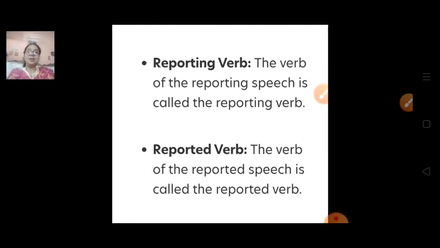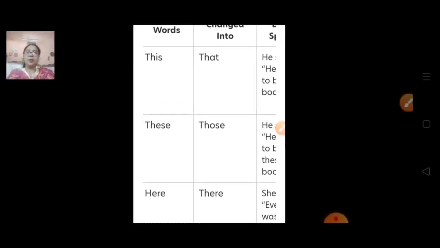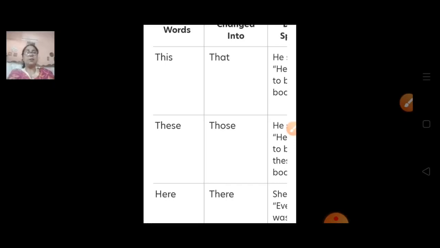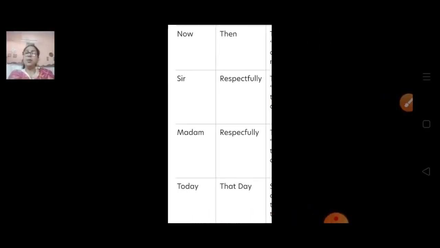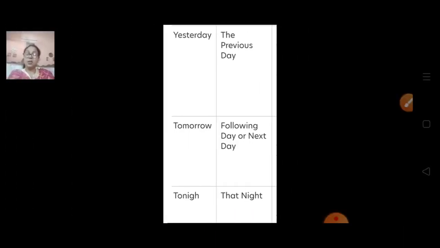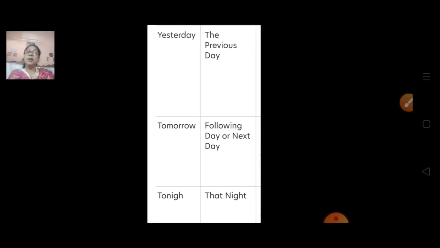Now let's discuss a few more examples of how the adverbs of time and place will be changed. This becomes that, these becomes those, and here becomes there. Now becomes then, sir becomes respectfully, madam becomes respectfully, today becomes that day, yesterday becomes the previous day, tomorrow becomes the following day or next day. Tonight becomes that night.